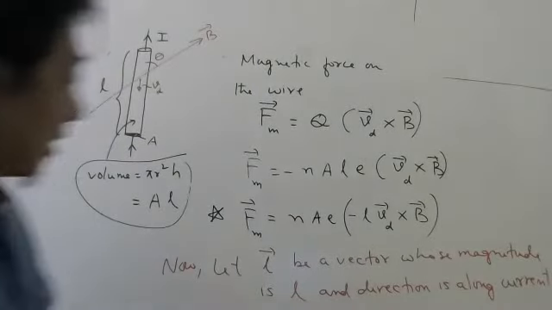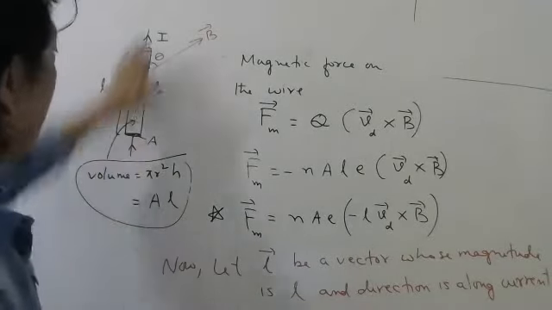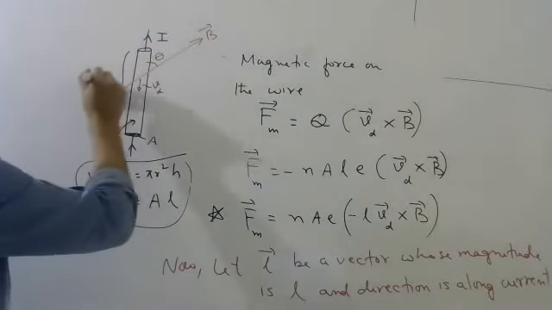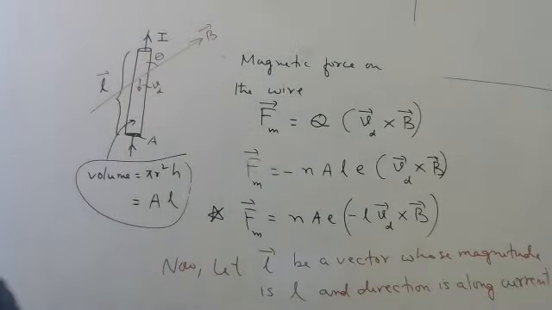So if the current is going up, the L vector will be taken upwards.